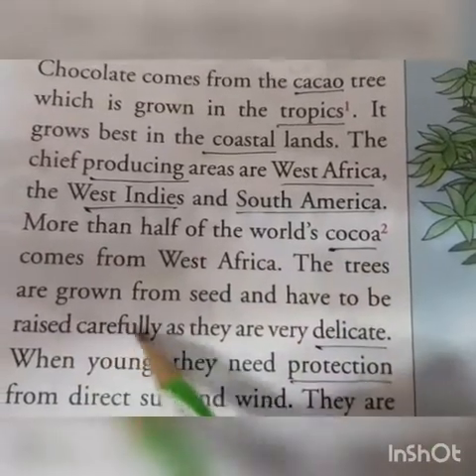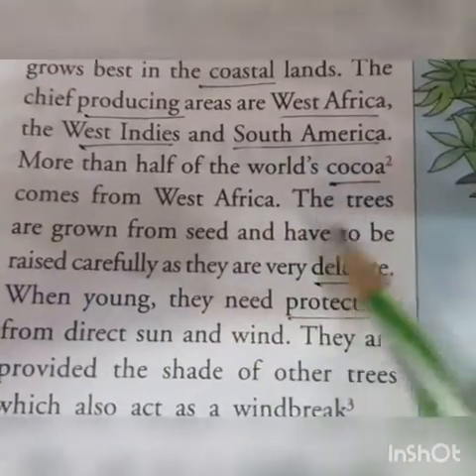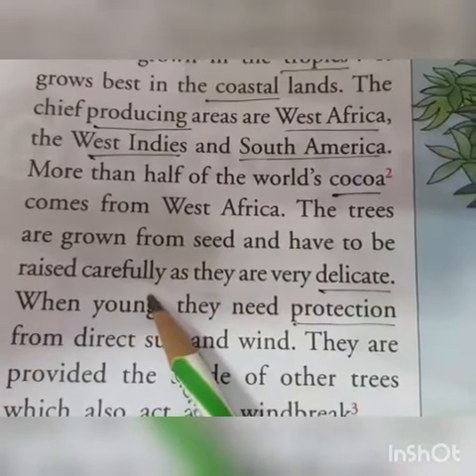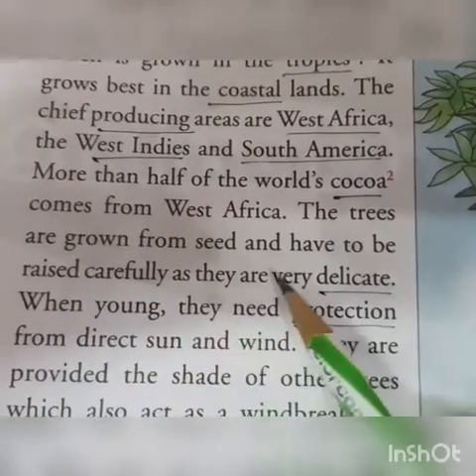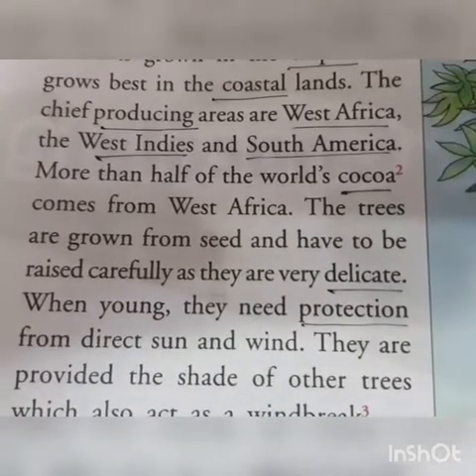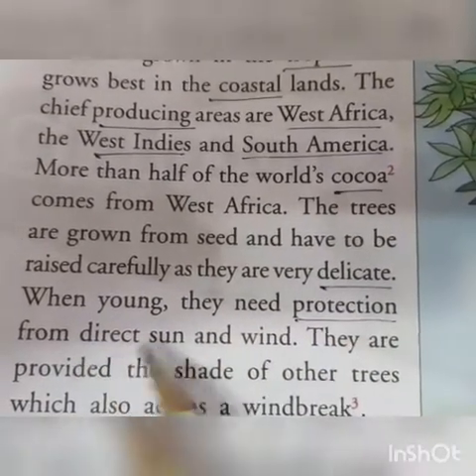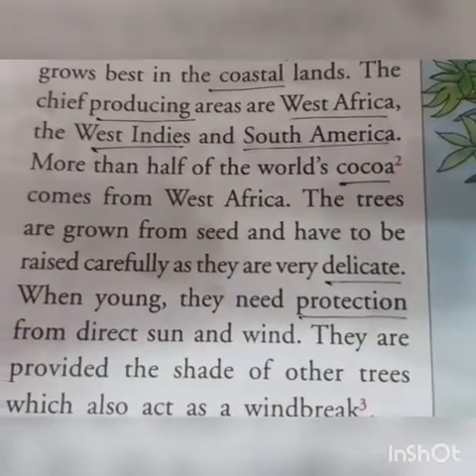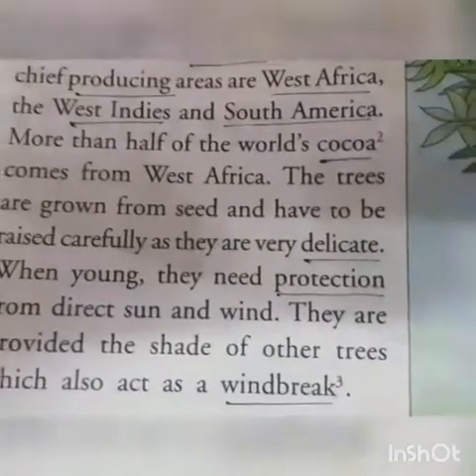The trees are grown from the seeds. Now, as you all know, all the trees grow from the seeds. But when the plants are too small, they have to be raised very carefully because they are very delicate. That means बहुत ही कोमल और बहुत soft ऐसे होते हैं. तो उनको they are given the protection from direct sun and heat. Means that those small plants should not get direct wind and sun. Otherwise, they will die. They will not survive.